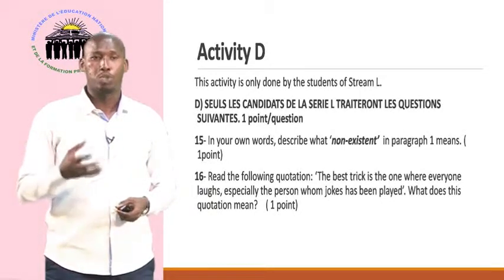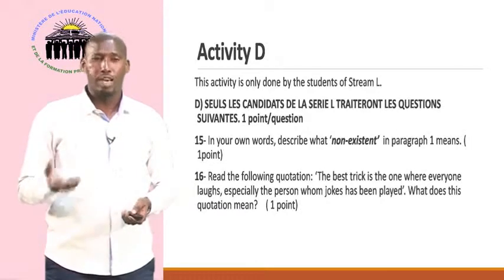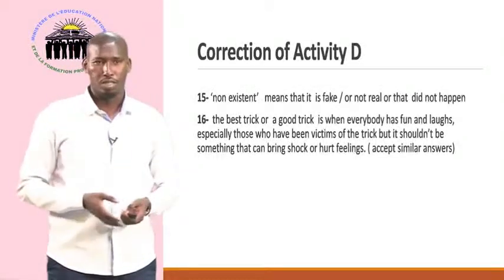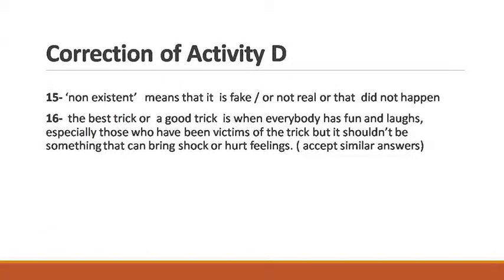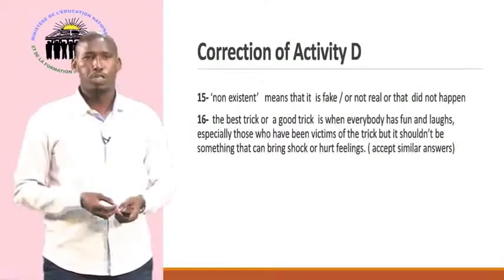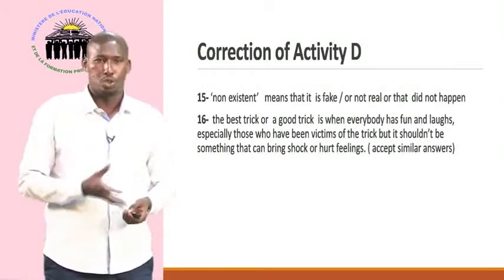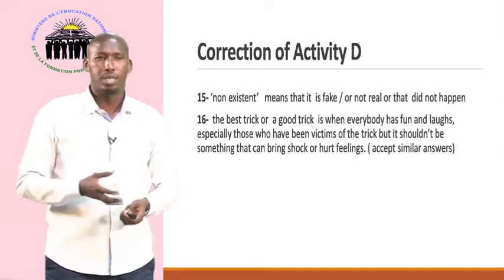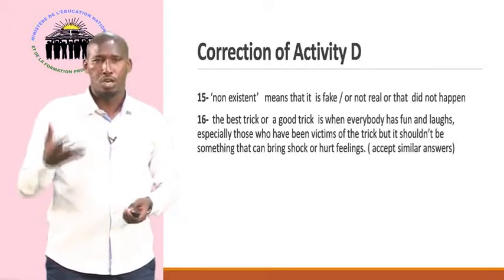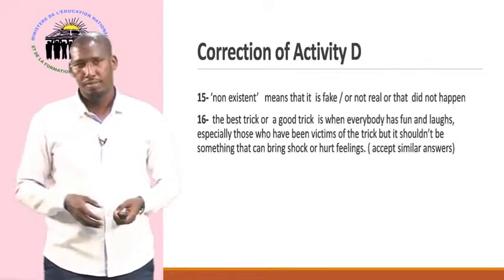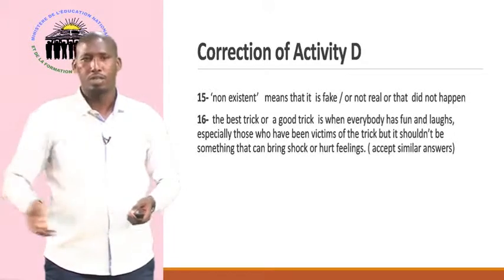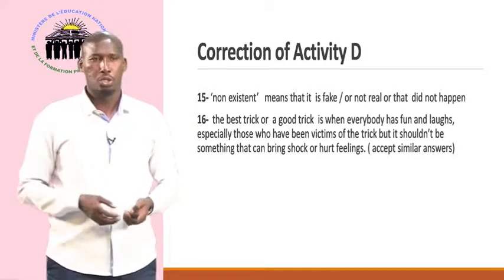So if we try to explain that, what will be the answer? The answer is the following. The best trick, or a good trick, is when everyone has fun and laughs, especially those who have been the victim of the trick. But it shouldn't be something that can bring shock or hurt feelings. And if you give other similar answers, it's also correct.